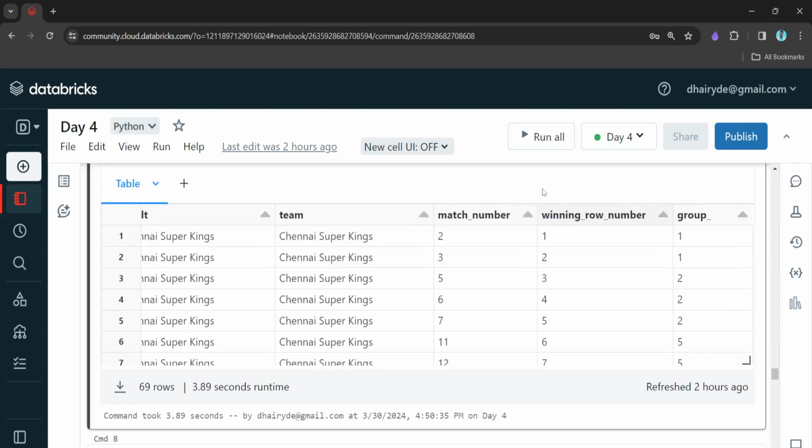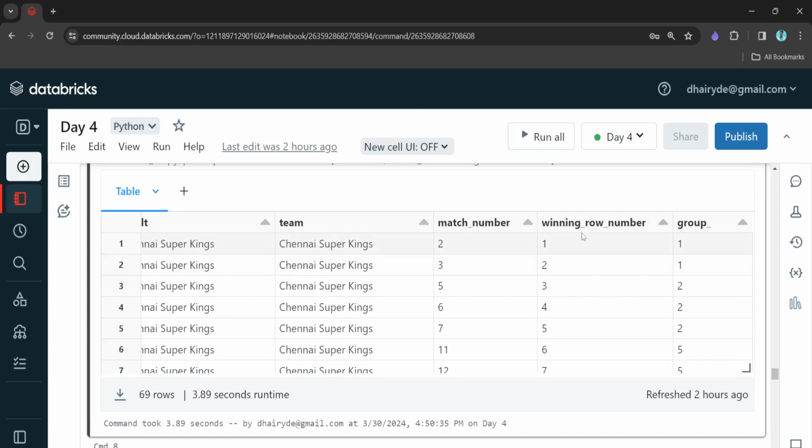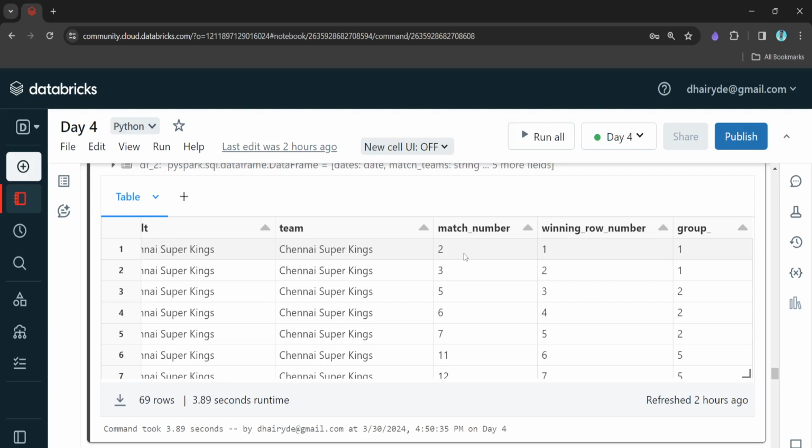You can see here we applied this winning row number only on the filtered data, right? Filtered data means all the records where a team lost the match would not come over here. So you can see we don't have match number 1, we have only match number 2. Then we have 3, we don't have match number 4. So that's why this particular trick works.